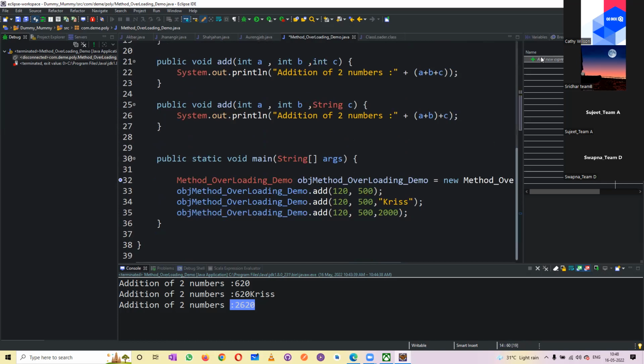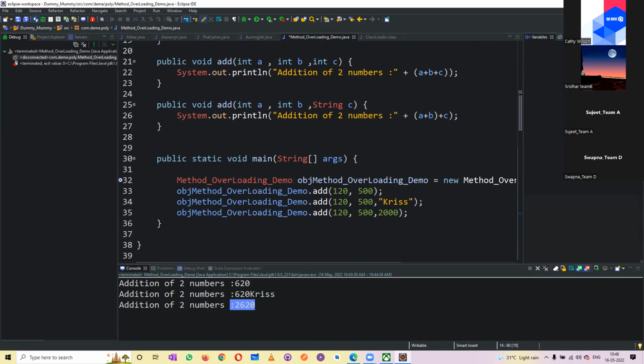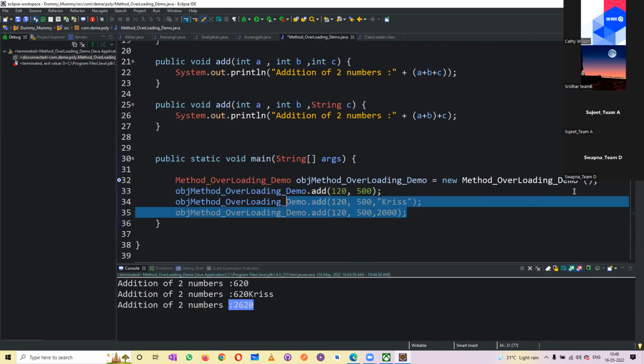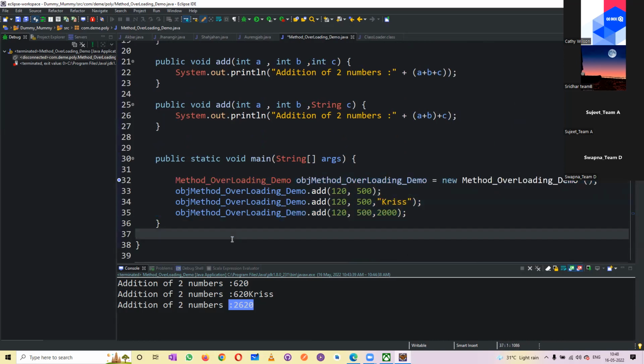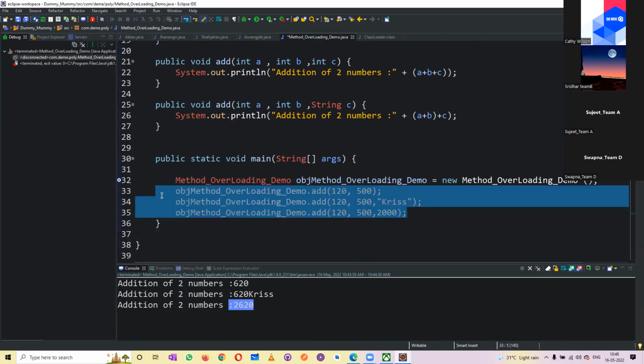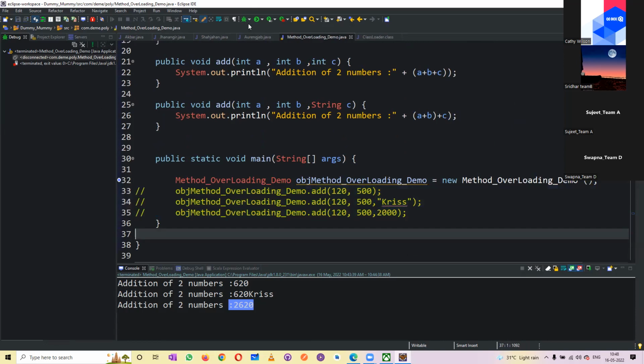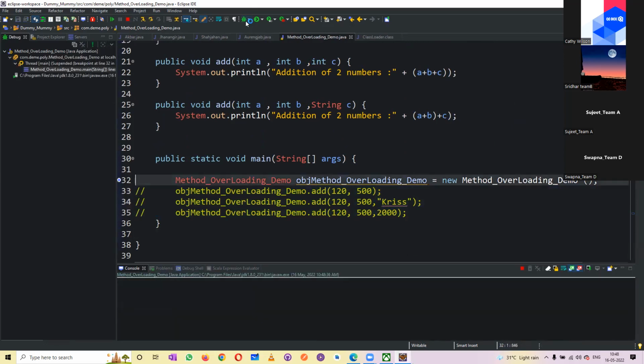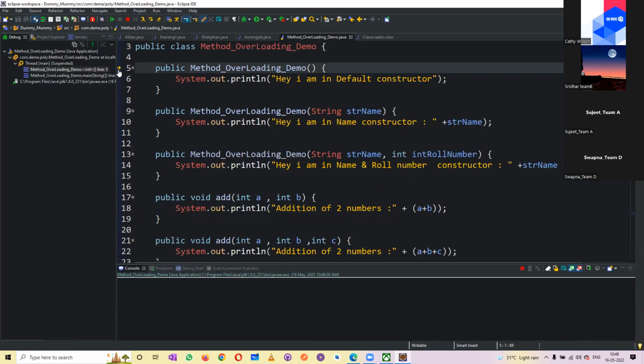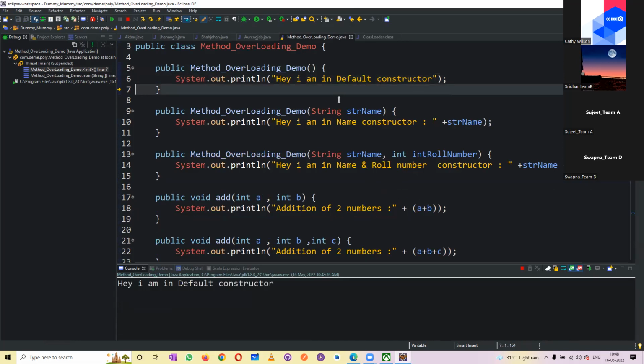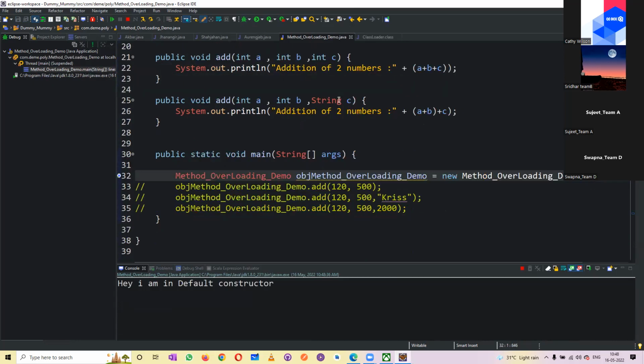Let's see that. Now let's debug this program. If I start to debug, the cursor came here. Now I just wanted to go inside the constructor. You see which constructor it pointed to, because I didn't pass any parameters. It went to this particular default constructor, and then it went inside, and it printed, hey, I'm in default constructor, and it came back.